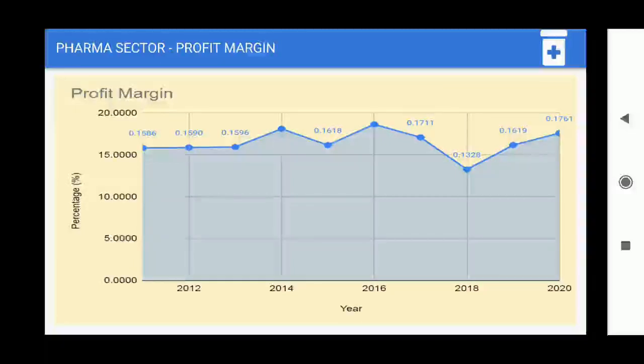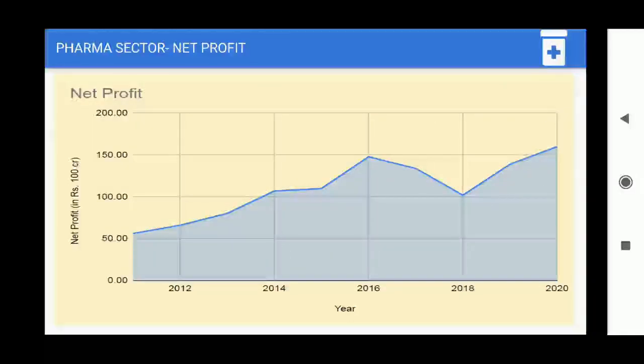Next, move on to the profit margin. You will see that the profit margin even 10 years back was around 16%, and now currently it is around 18%. In between, it took a dip, but a 17 or 18% profit margin is good enough to enter, because in 5 years you can expect your money to get doubled with this profit margin. Then you will find this net profit.